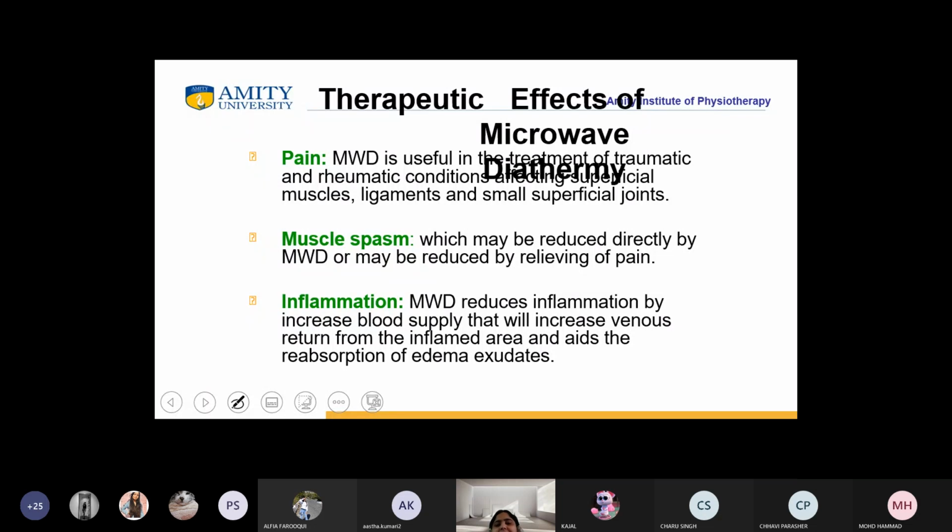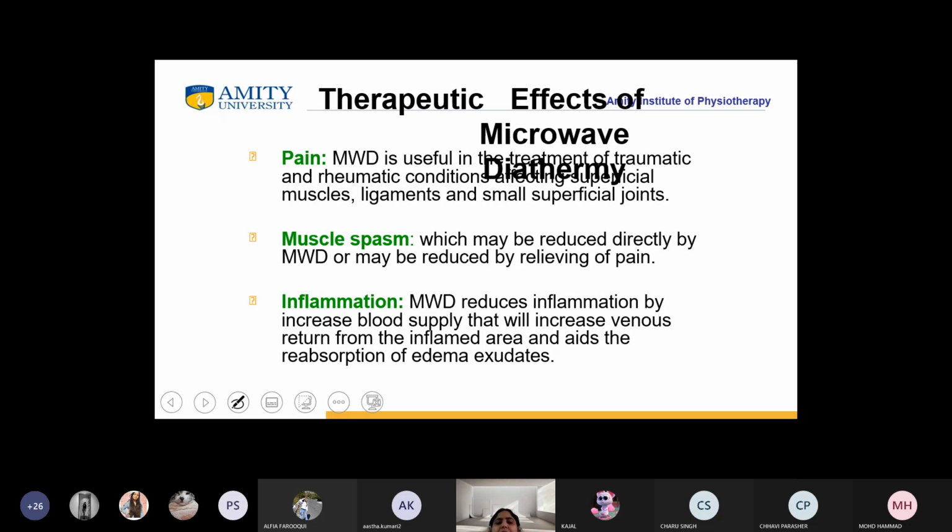Now, what are the therapeutic effects of microwave diathermy? First and foremost, I will always tell you that there is a difference between therapeutic effects, indications, and contraindications. Please, all of you, take care about it. Am I clear, students, or not? Yes, ma'am. So, MWD, the first therapeutic effect is pain, which is only confined to the superficial muscles, ligaments, and the small superficial joints.